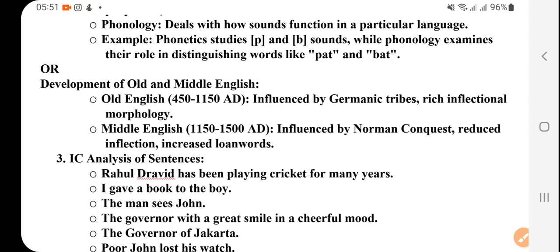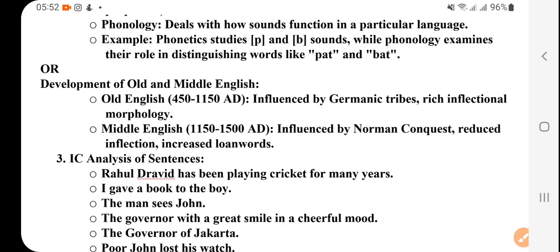Like how if I say pet and if I say pet, right? So that's pet and pet. Let me give you another example. When you go to Jen, then you listen, "raha tha," so they used to speak this way: "मैं जा रिया था, मैं आ रिया था." That's a difference because of context, because of social environment and all. So this is the study of phonology.